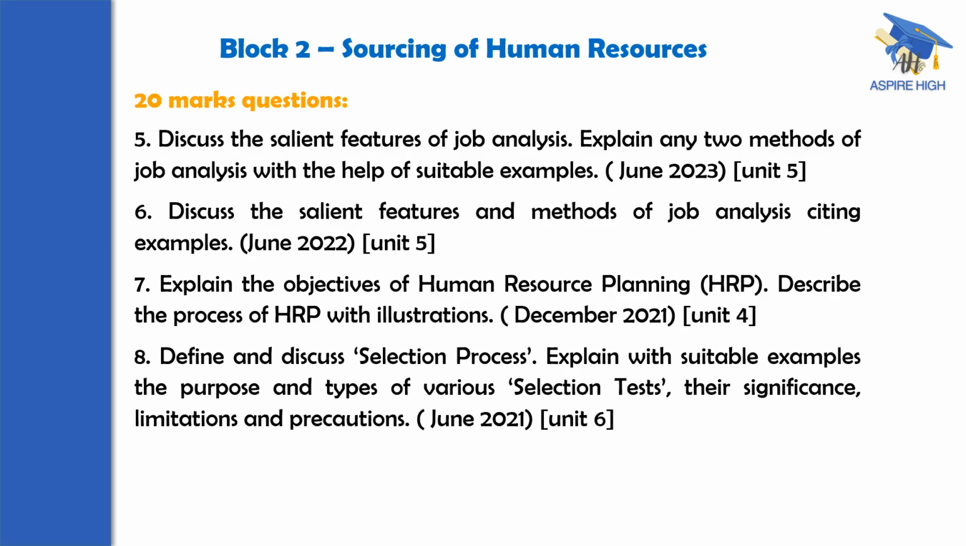Next comes June 2021. Define and discuss selection process. Explain with suitable examples the purpose and types of various selection tests, their significance, limitations and precautions. That is from unit 6. So if you see this part so far, we have understood that 2 questions are expected. Sometimes only 1 question will be there, and exceptionally that has happened once, that not even a single question has come.